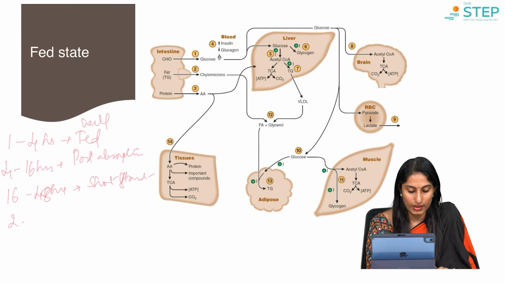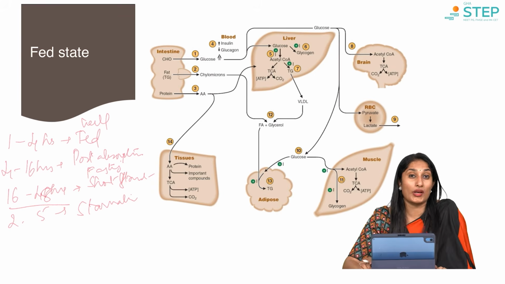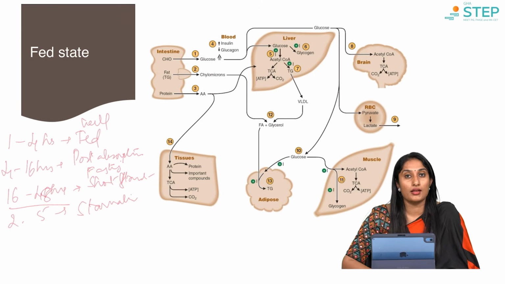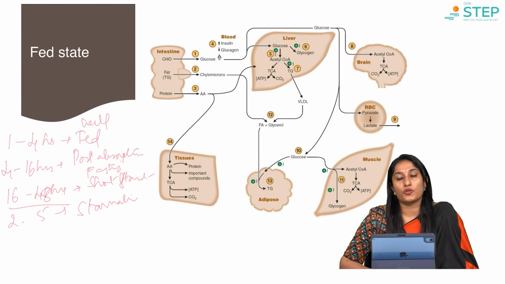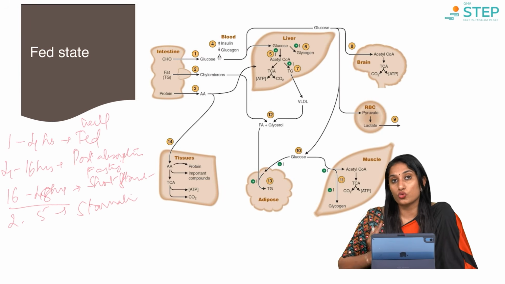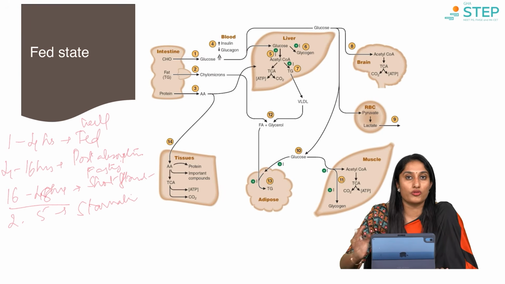Okay, then 2 days to another 5 days would be your starvation. So 16 to 48 hours we can even call the fasting state. When we say somebody is fasting, that would generally mean it is more than 16 hours and less than 2 days. If somebody has fasted more than 2 days, they go into the period of starvation. So we have to be very careful when we use the words fasting and starving. Anything more than 2 days or 48 hours is what constitutes starvation. Anything more than 5 days would be prolonged starvation.